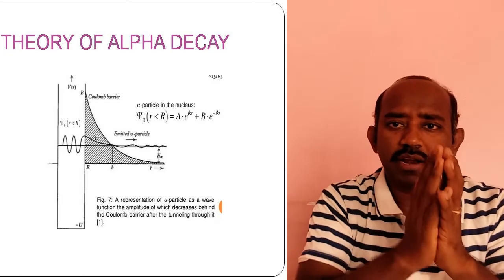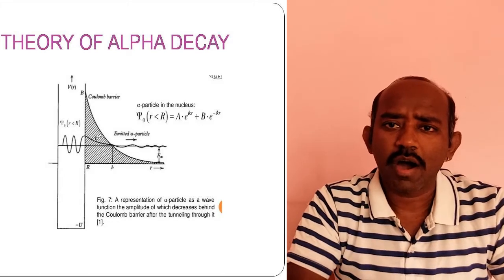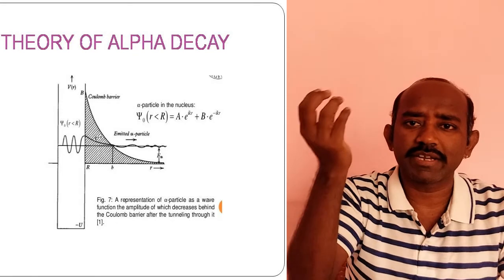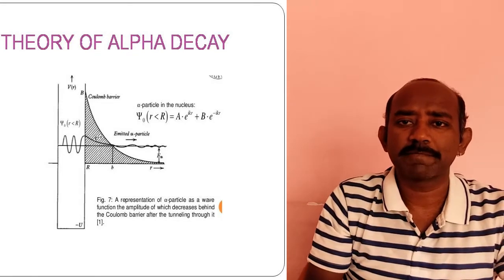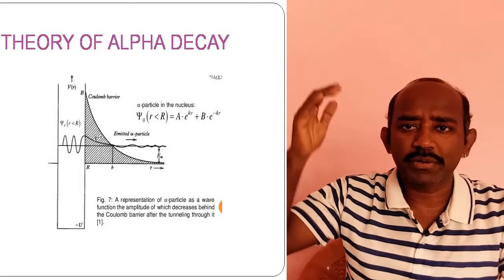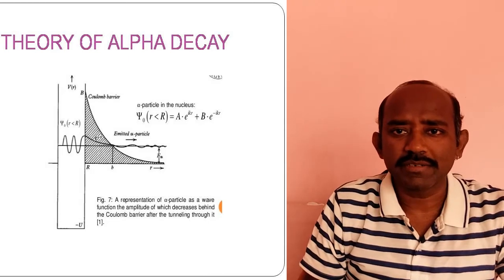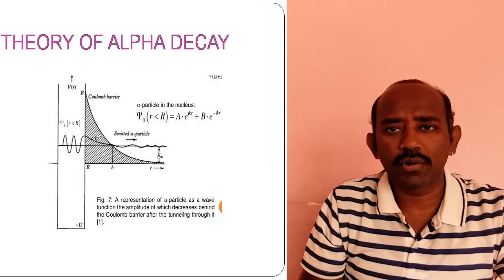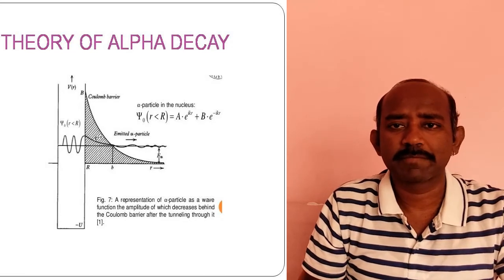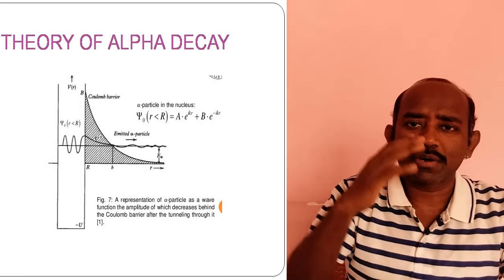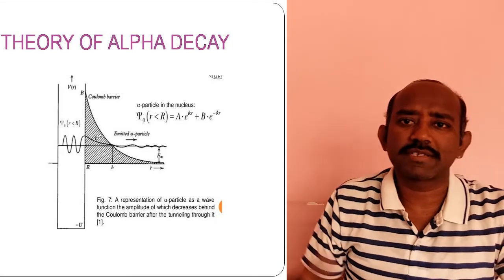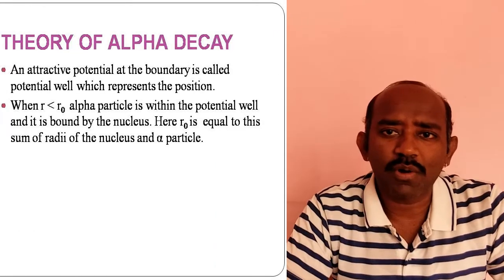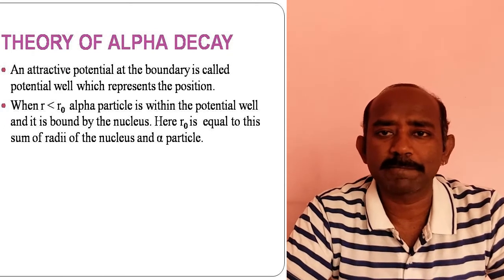Here a question arises: how does this alpha particle come out even if it has less energy compared to the height of the potential barrier? It has only 4 MeV energy. How is it possible to come out from the nucleus? This puzzle was not solved by the classical theory.